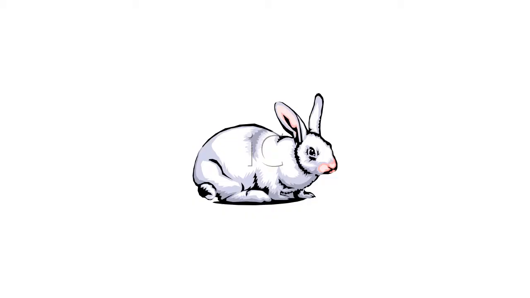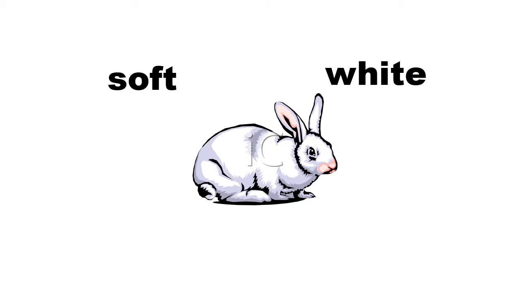Can you name this animal, children? Yes, it's a rabbit. Now tell me more about this. When you touch, how do you feel? It's soft, isn't it? Yes. Next. Come on. White in color. Very good.